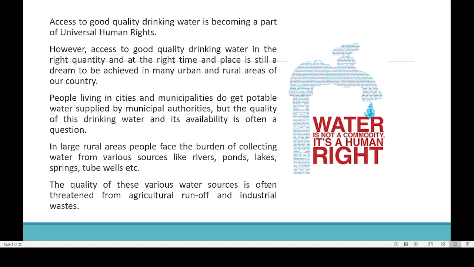So here you can see that people, especially living in cities and municipalities, most of the time they are well connected with the government. Political people are staying there. So most of the time people living in cities will be getting enough drinking water. But at the same time people living in rural area may not be